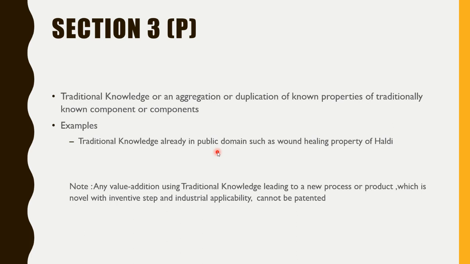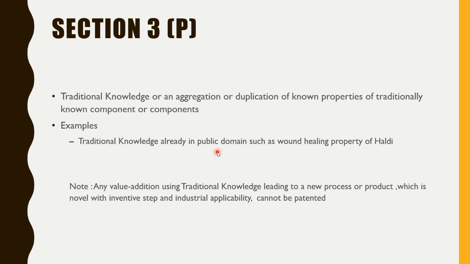So in that website you can go and search for any herb, how you can use it and what their benefits are, and all these things you can get from there. And this website is also used by foreign countries. Whenever any patent related to some herb or some utility of these herbs is coming, they first check that this is not already known in India, na? Otherwise they will not grant the patent, right?